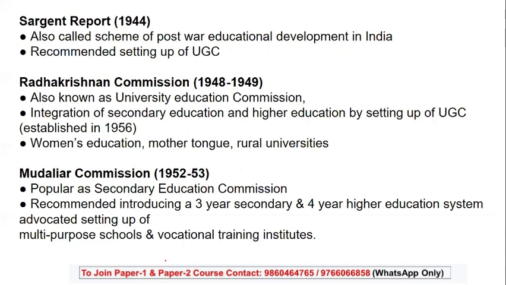Now, when we have the Radhakrishnan Commission, that is in the year 1948, this is post-independence now. It is also called the University Education Commission, which integrated secondary education as well as higher education by setting up UGC, which was established in 1956. Women's education, mother tongue, and rural universities were part of it.